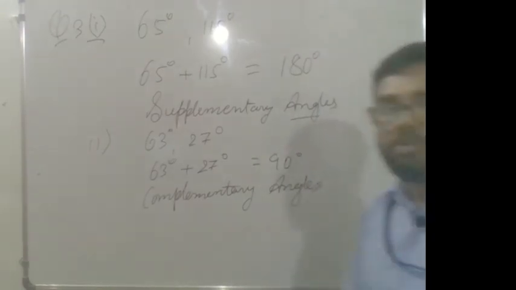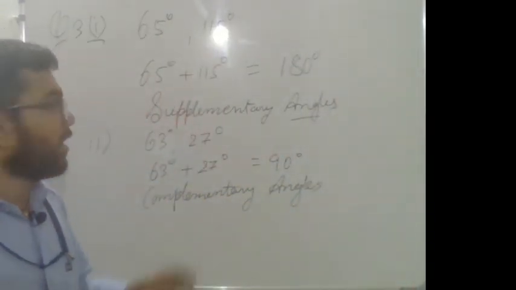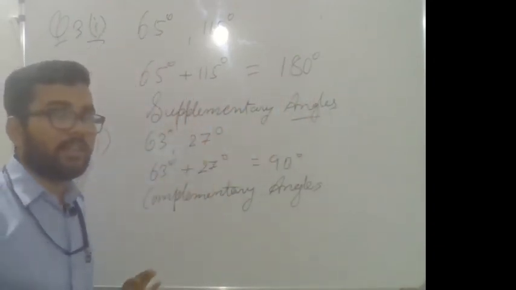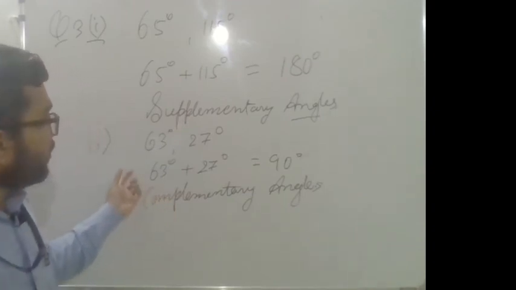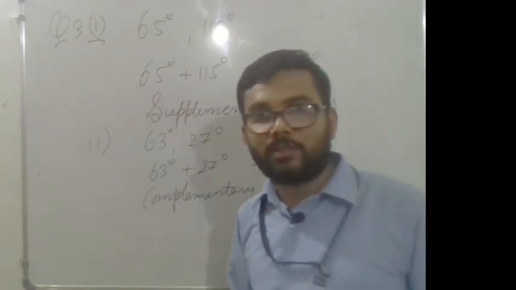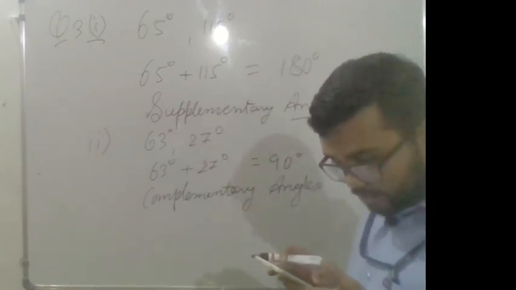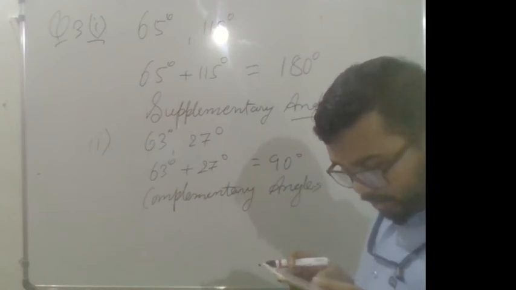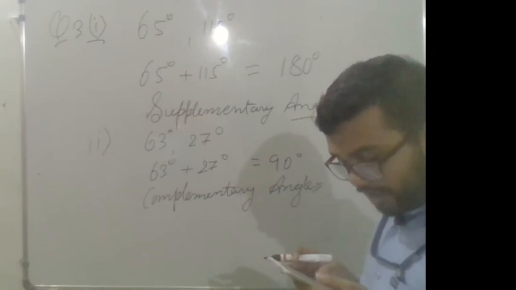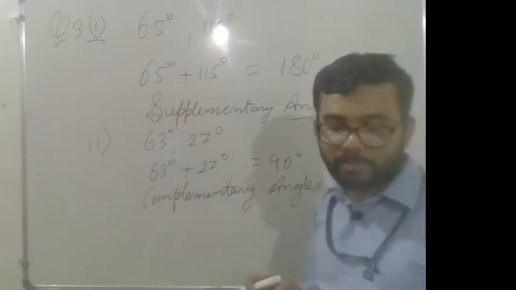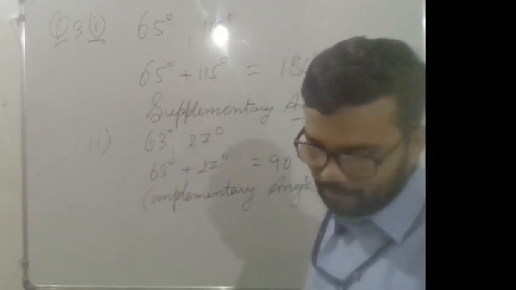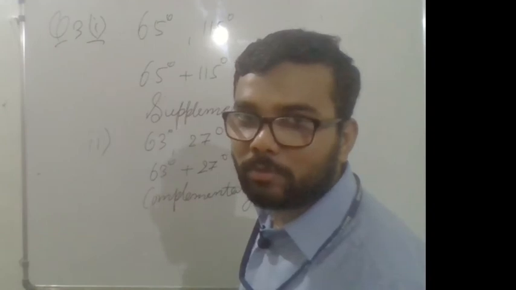Okay. So when the sum of two angles is equal to 180 degree, those angles are supplementary angles. When the sum of two angles is equal to 90 degree, then the pair of angles is complementary angles. So question number 3 is solved. In this way you can solve all the questions from 1 up to question number 8.